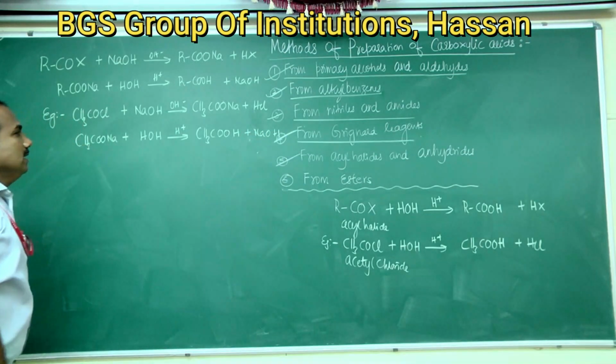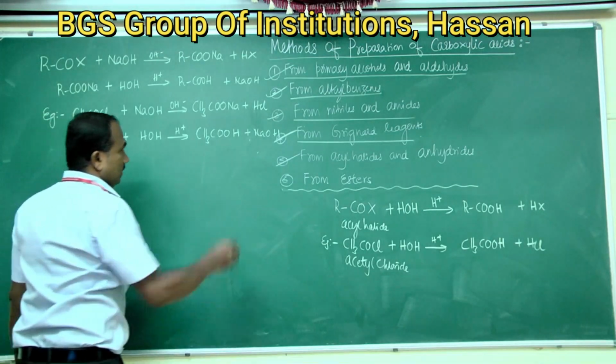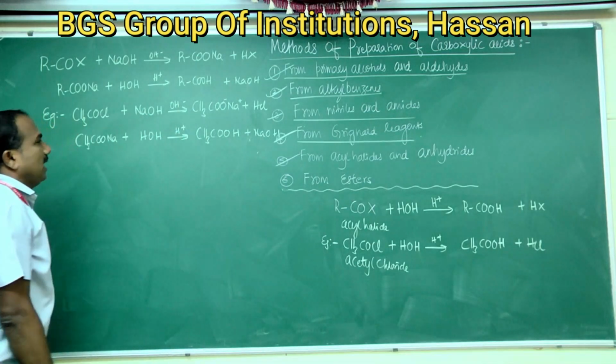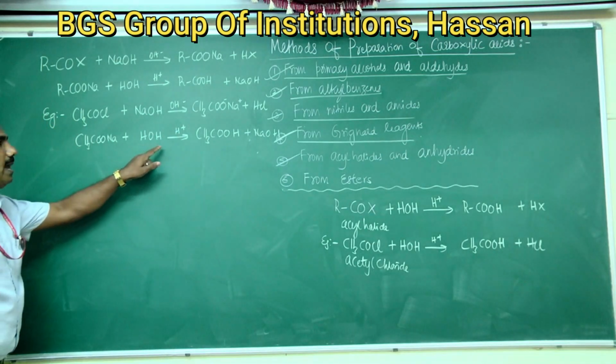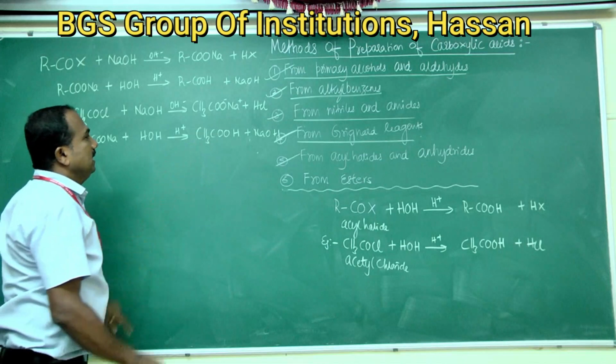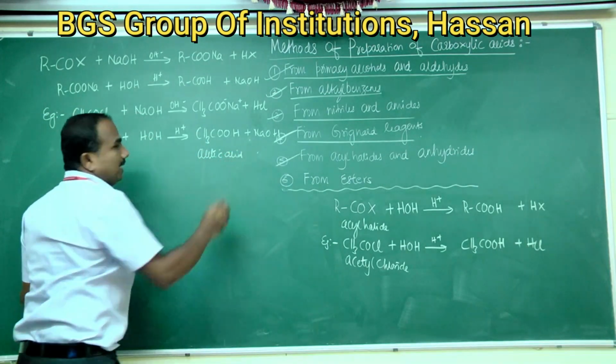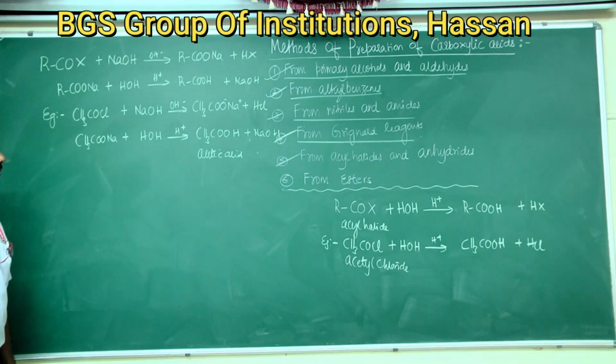So first you should convert into acetate ions. Then hydrolysis in presence of dilute acids gives carboxylic acid, that is acetic acid.